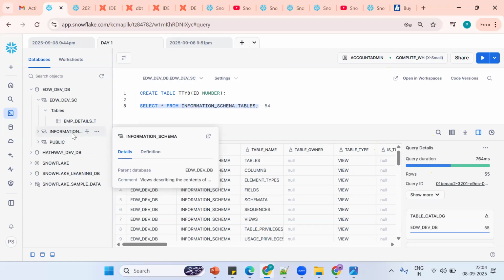Forget about this for now. It stores your table definitions, your database object definitions and metadata. It will hold the number of columns, the number of records, all the information held by this information schema. Okay.